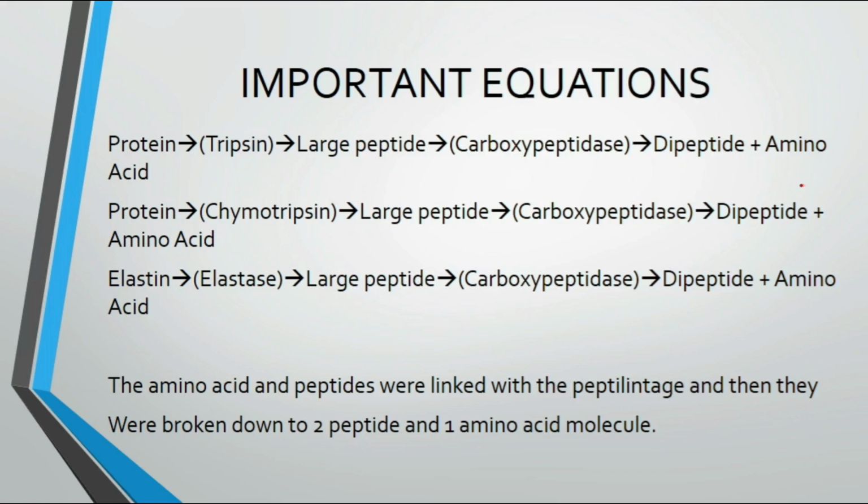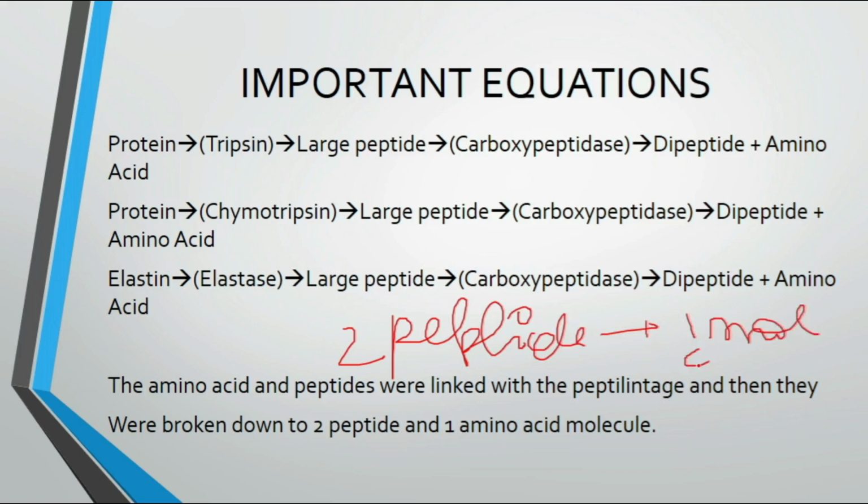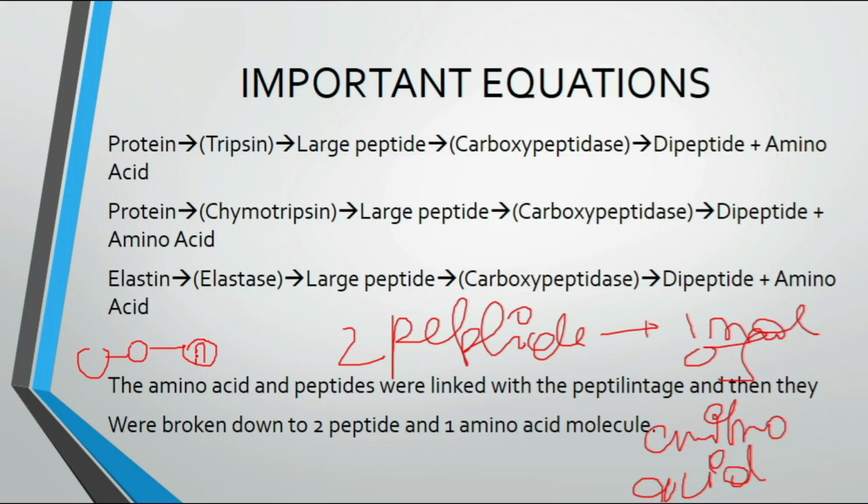The amino acid and the peptides were linked with peptide linkage, and then they were broken down into 2 peptides and 1 mole of amino acid. Okay, my handwriting is disgusting, so don't look at it. When they were linked, suppose it is linked like this: this is one amino acid and this is peptide and peptide. They are linked like this a lot.